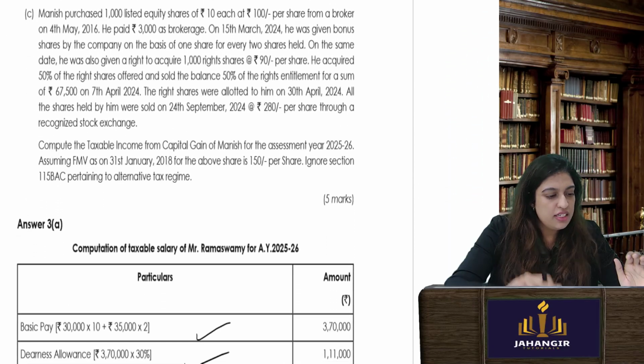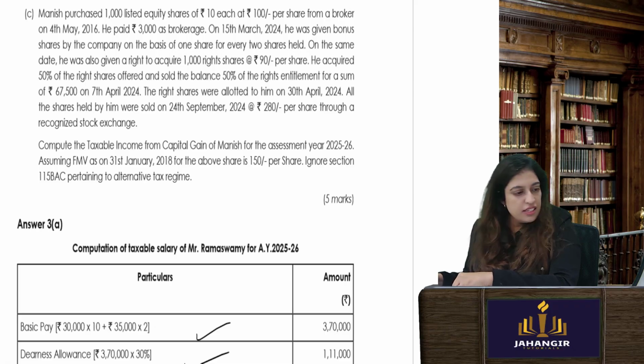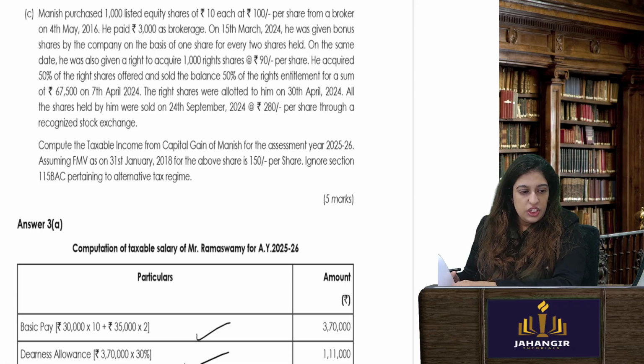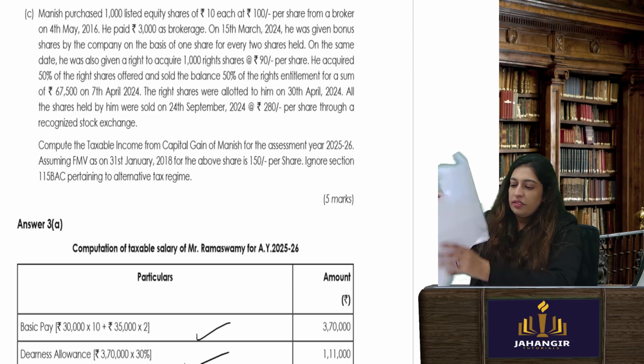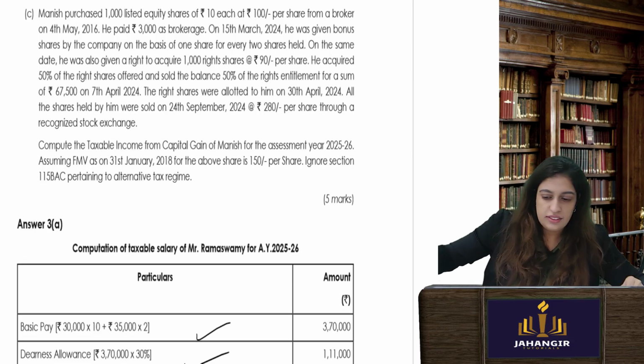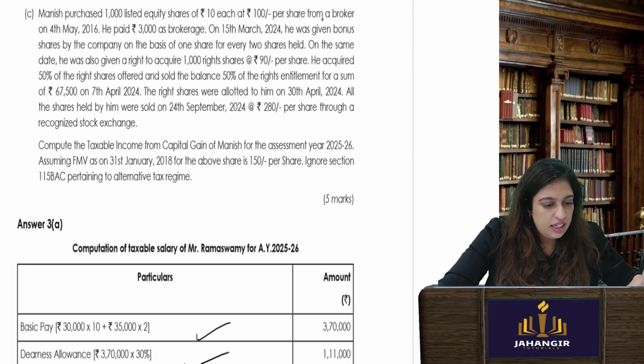Manish purchased 1,000 listed shares of rupees 10 each at 100 per share from a broker on 4th May 2016. He paid 3,000 as brokerage. So this expense he can take. On 15th March, he was given bonus. Bonus means free shares. So cost of acquisition for bonus shares is 0.